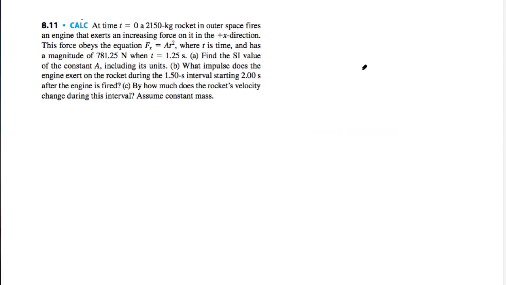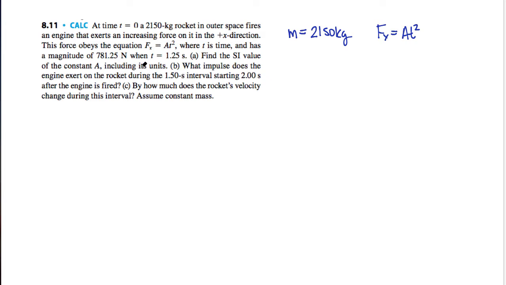Question 8.11 is talking about a 2,150 kilogram rocket in outer space. So I'm going to go ahead and start by recording this mass. It fires its engine that exerts a time-dependent force on it in the x direction. So this force is given as A t squared, and t is the time.